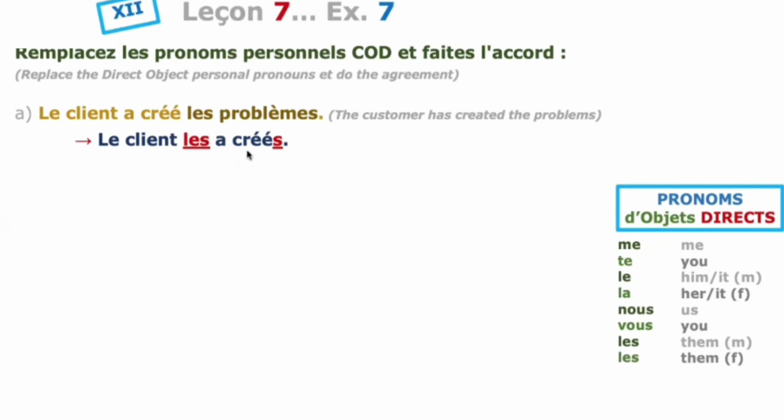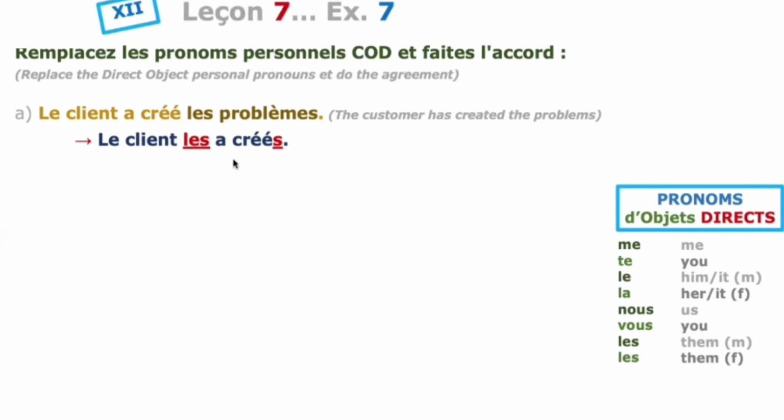Instead of the direct object noun, you are using the pronoun les. So it is very easy. And another thing, this is a plural form, so we have to add s at the end. You have to see that also. It is very important.